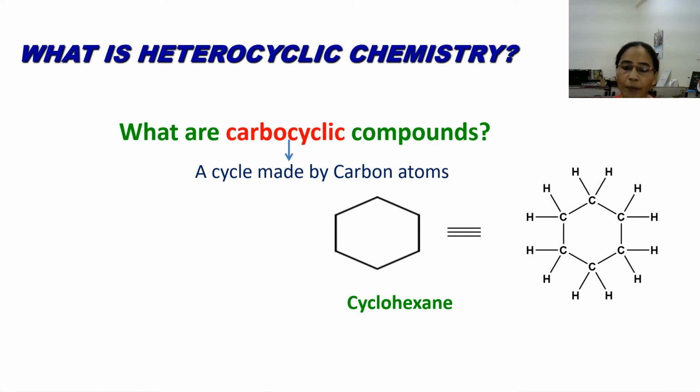So this compound can be classified as a carbocyclic compound. Why carbocyclic? Because this compound has a cycle made by carbon atoms only. Another example of a carbocyclic compound is benzene, which is well known to you.